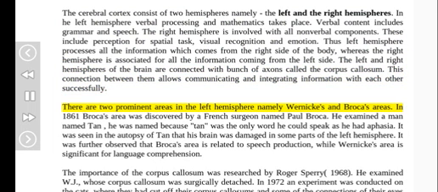There are two prominent areas in the left hemisphere, namely Wernicke's and Broca's areas. In 1861, Broca's area was discovered by a French surgeon named Paul Broca. He examined a man named Tan. He was named Tan because Tan was the only word he could speak as he had aphasia.